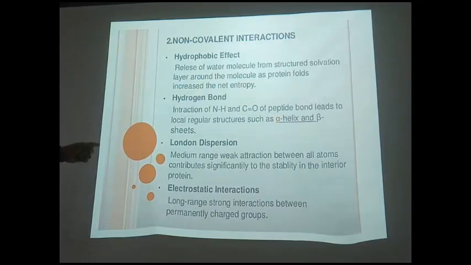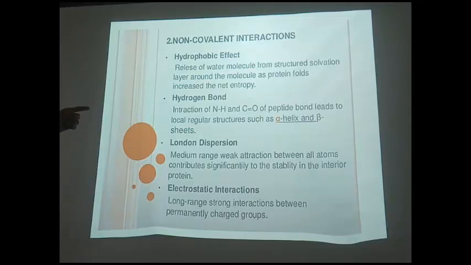These are the different non-covalent bonds I was telling you about. Like the hydrophobic effect, I will go into more detail about it. What do you understand about the hydrophobic interactions? You have to understand that, then you will find the importance of the water environment. That I am going to explain in our next slide.